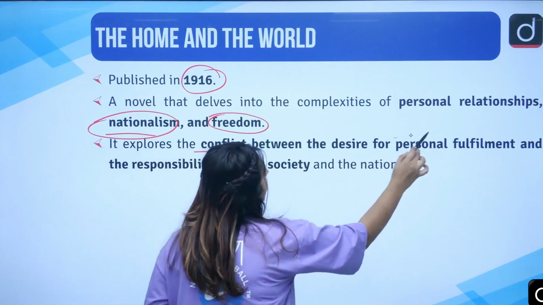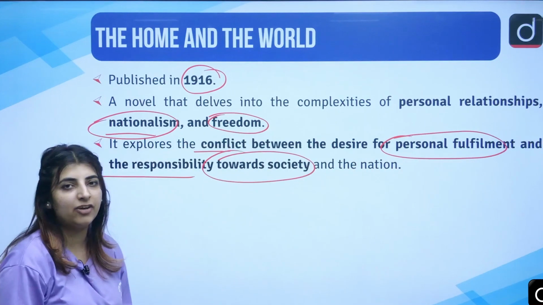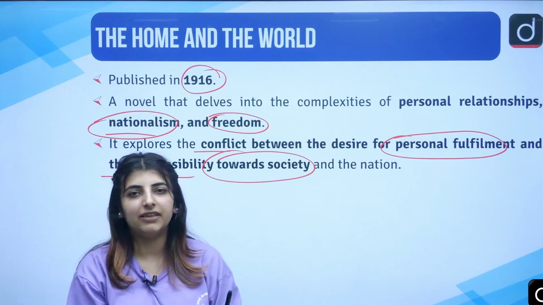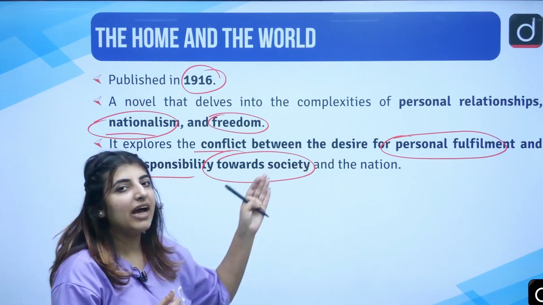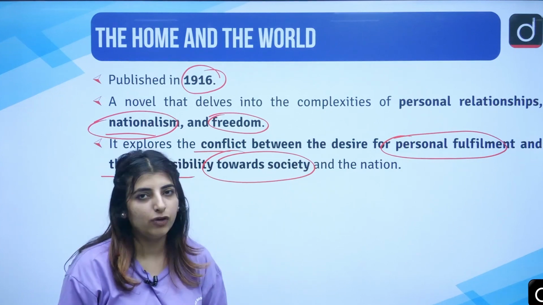Conflict between the desire for personal fulfillment and the responsibility towards society and the nation, and the clash between these very things. Should I serve the society? Should I talk about things which are leading to self-fulfillment?